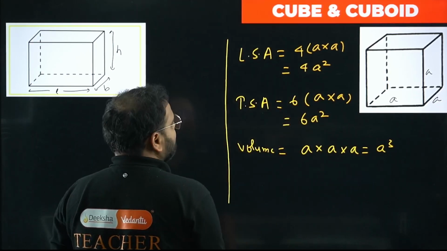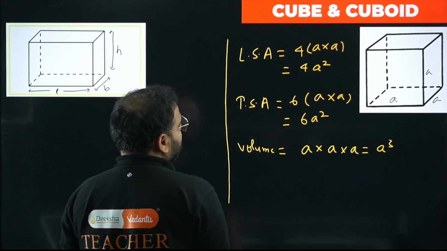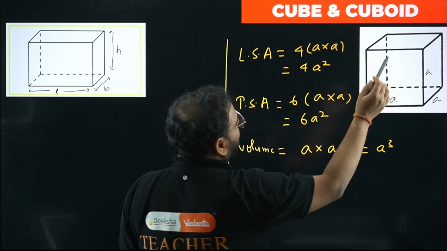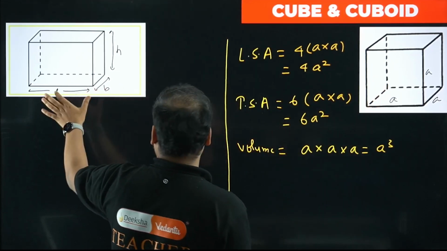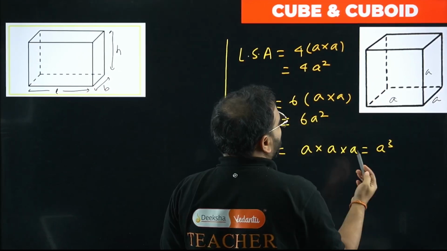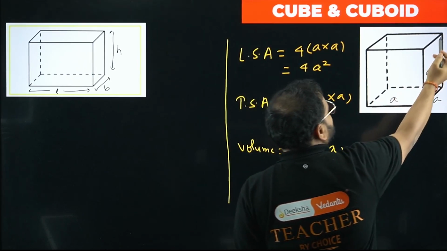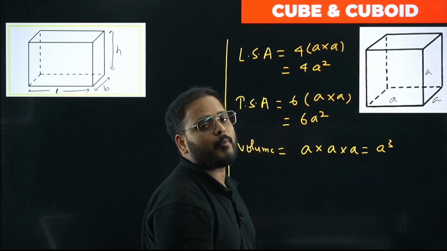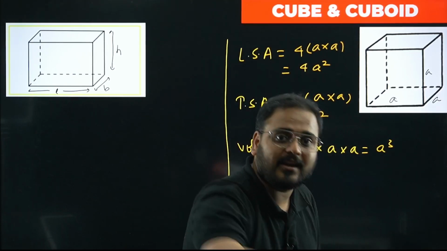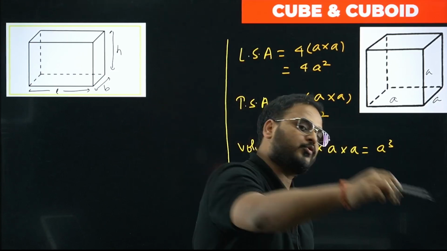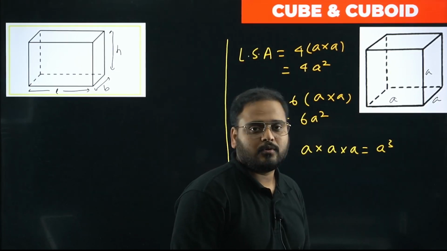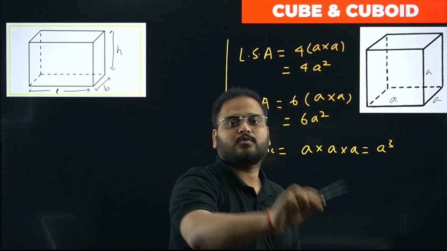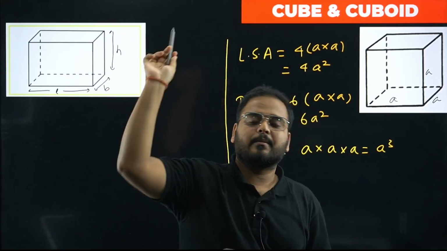Okay, let's go. One more formula is there for the cube, and what is that? It's for the diagonal of the cuboid room, usually used in the cuboid most of the time, but we'll check over here as well. So what is the diagonal, sir? From this vertex to the opposite vertex. If you're staying in the room, look at the farthest corner point of your room on the floor, and then the farthest corner point on the roof. Join them. That's called the diagonal of the room of any cuboid.